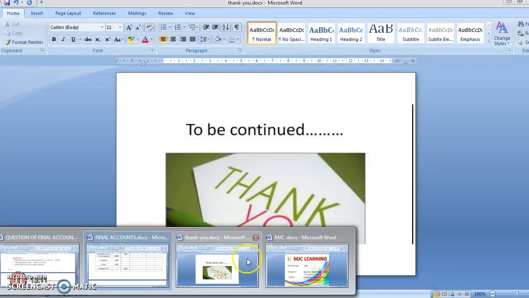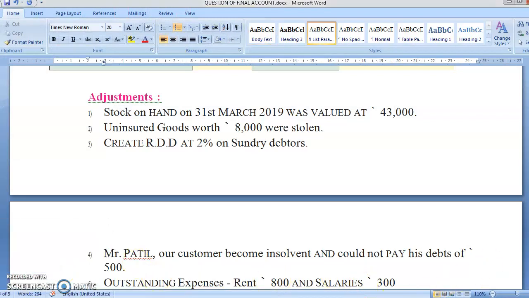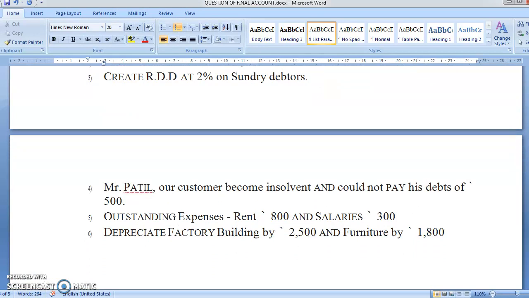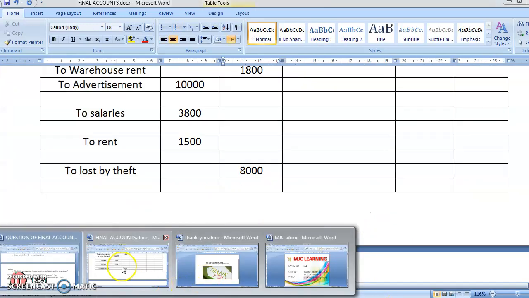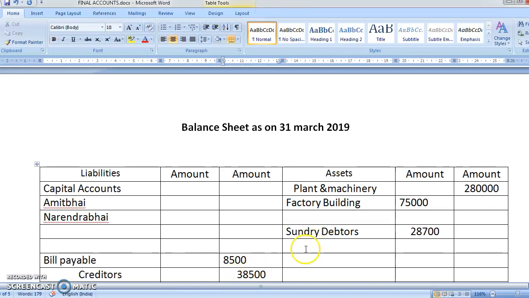RDD is to be created on debtors. Before creating RDD on the debtors, students, you have one more adjustment regarding the debtors. See, Mr. Patil, who is our customer, became insolvent and could not pay. When a customer becomes insolvent, you will not be able to recover the debt. So 500 will be deducted from your debtors. So you'll write here less bad debts. The debt which cannot be recovered is called bad debts.